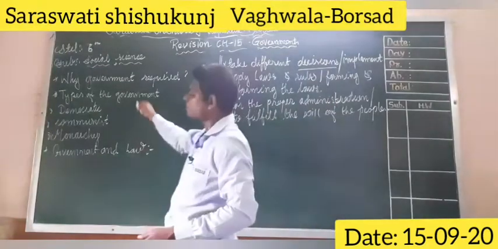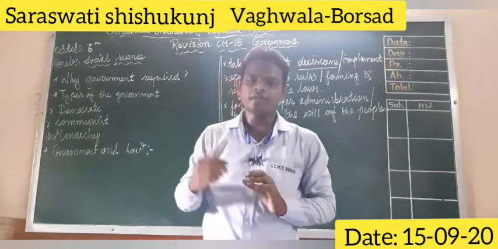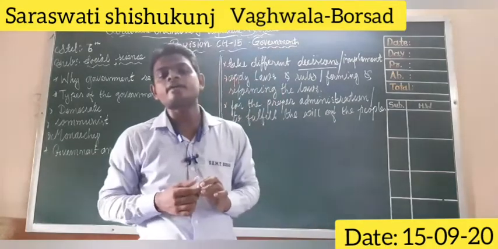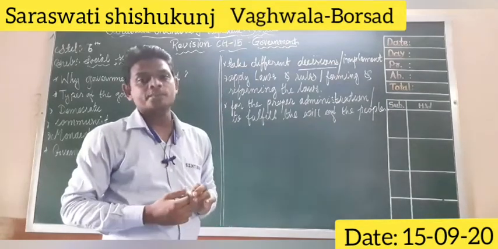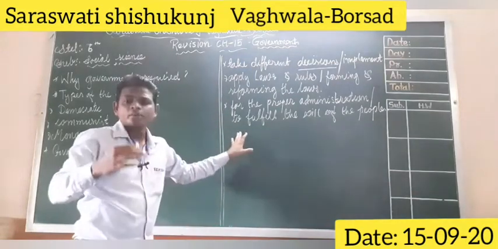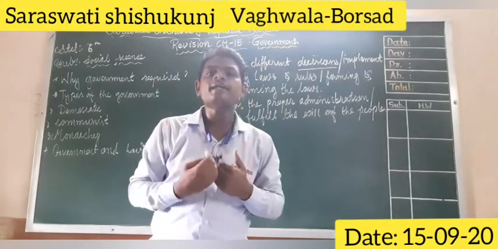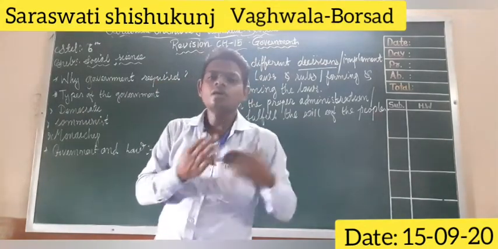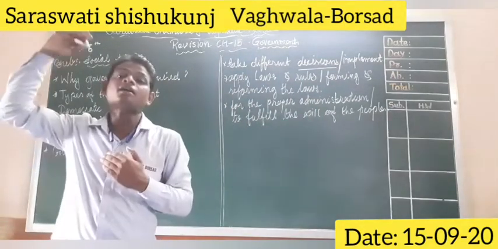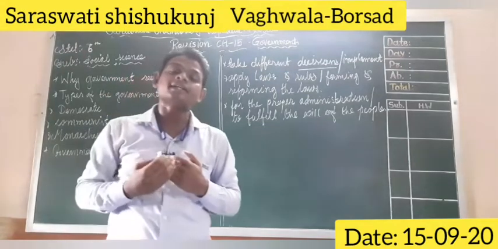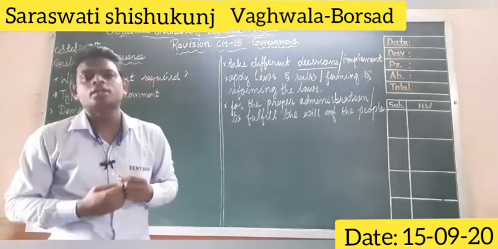In democratic government, we, the people of India, okay, so India has adopted the democratic parliamentary system. In democracy, we the people elect the members, the candidates, the persons who represent us in the legislative assembly, in Vidhan Sabha, in Vidhan Parishad.